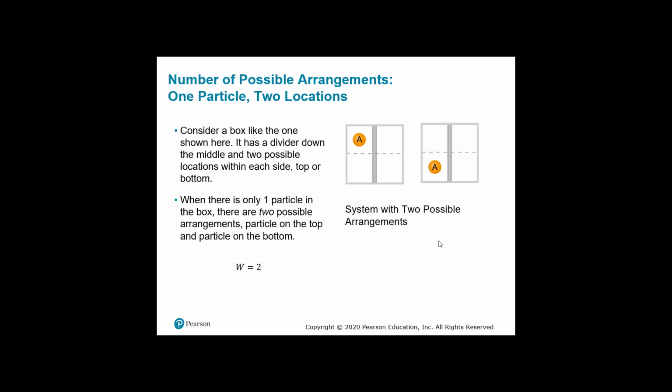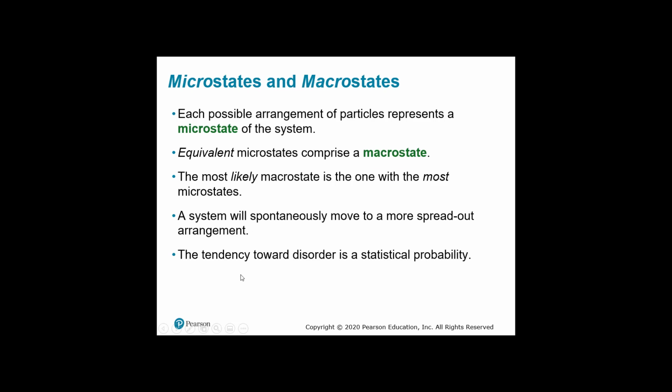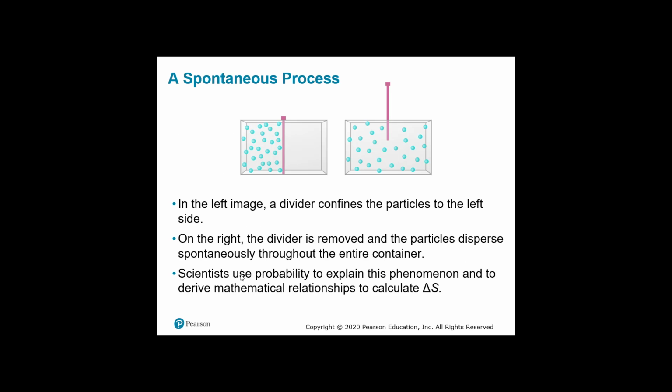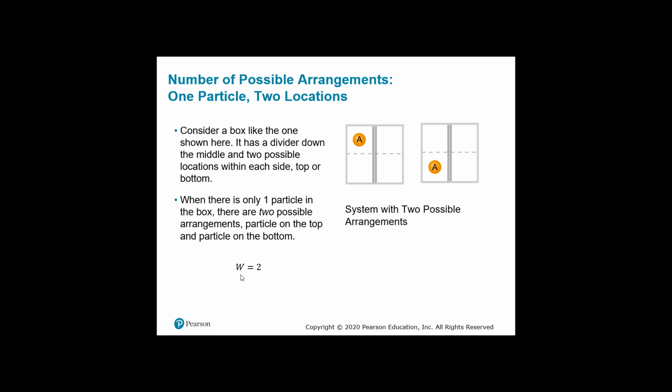So we look at a box. Now this box has a divider in between it, and we put dots. It looks like there are 4 squares here, even though these can go back and forth and this can go back and forth, but they can't go across. If we have one particle, there are only 2 possible arrangements, up here or down here, because this is a divider. It can't move. Remember that W is the number of possible microstates of the system. In this case, there are only 2 arrangements. It's either at the top or the bottom.